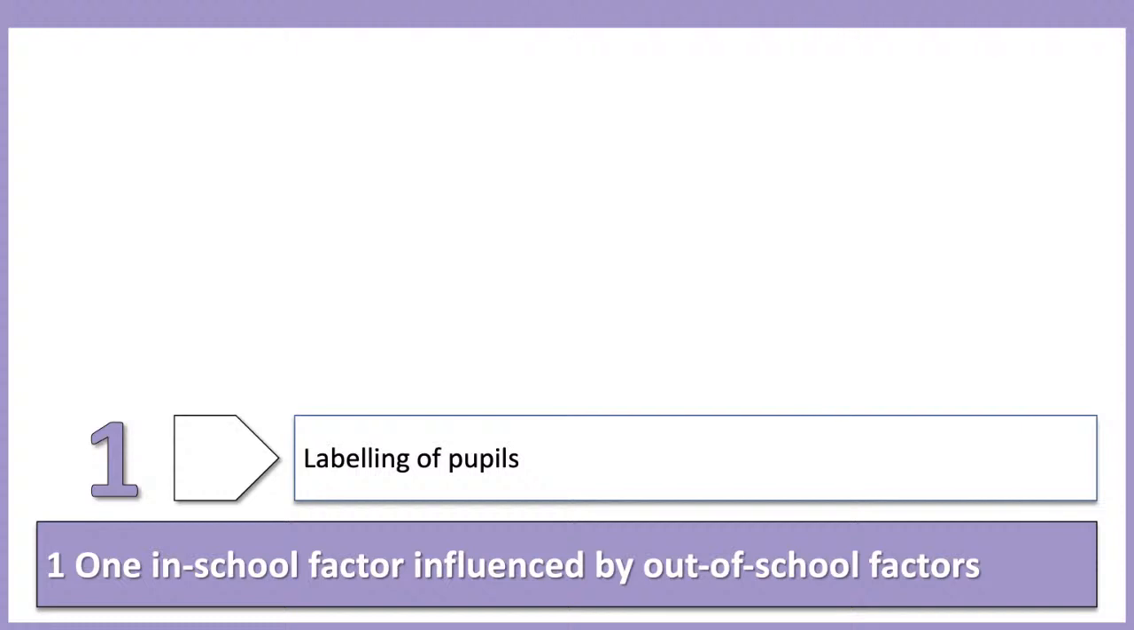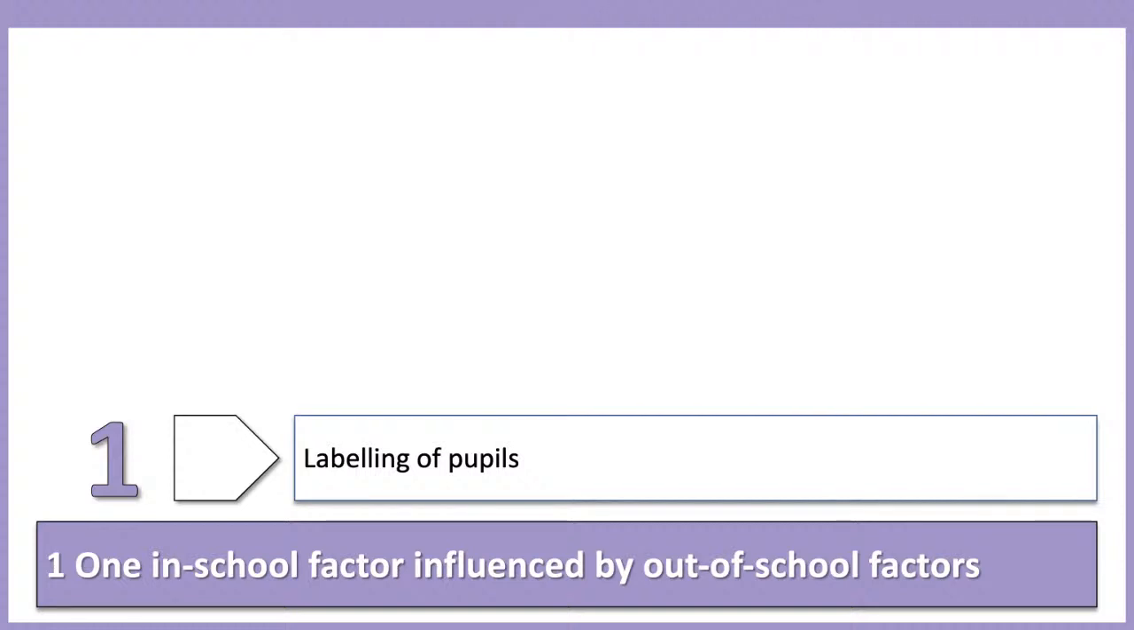Teacher labelling, people mentioned that earlier. And it's an in-school factor because it's been done by teachers, but it's influenced by out-of-school factors. Who is being labelled? Why are they being labelled? That's to do with things that are happening outside school. And that's a really good point, and it gets you some good analysis marks if you can remember that most in-school factors or out-of-school factors actually, they're not one or the other. They do impact each other.